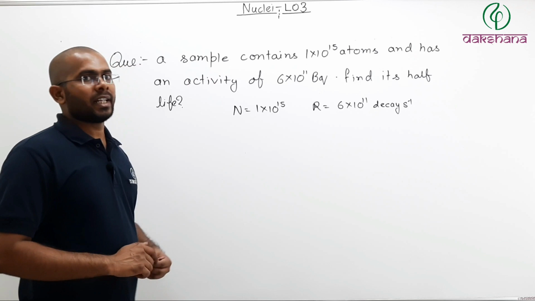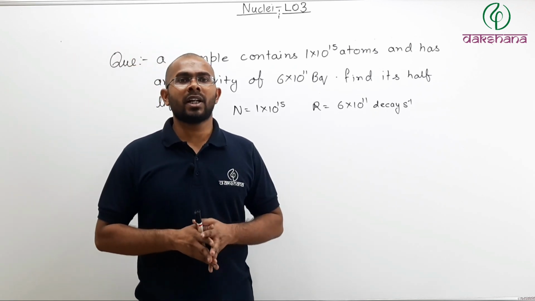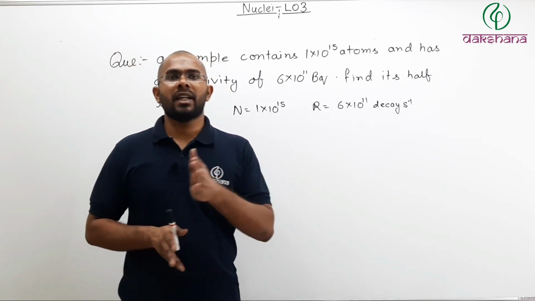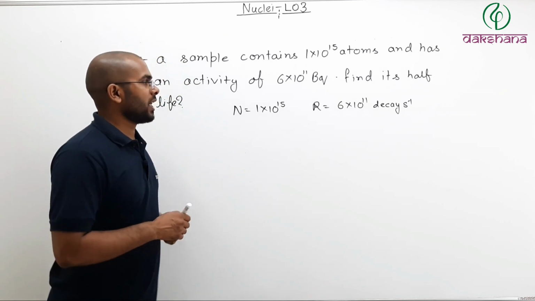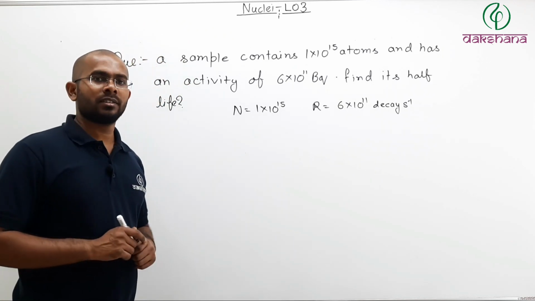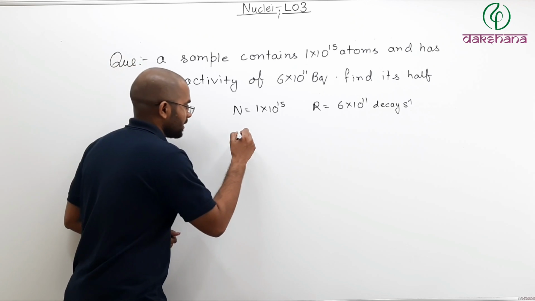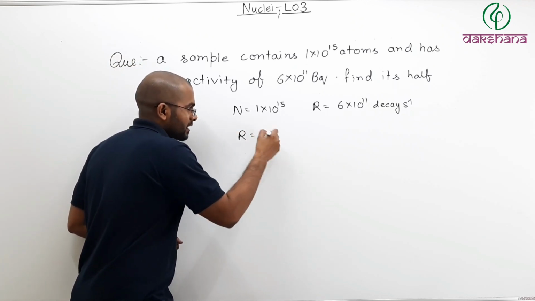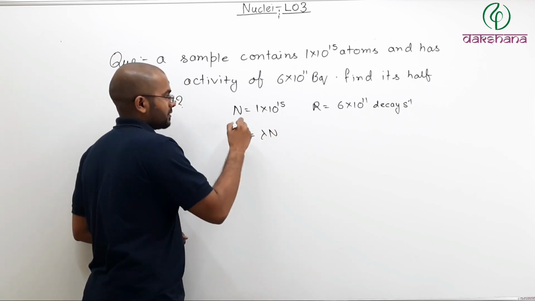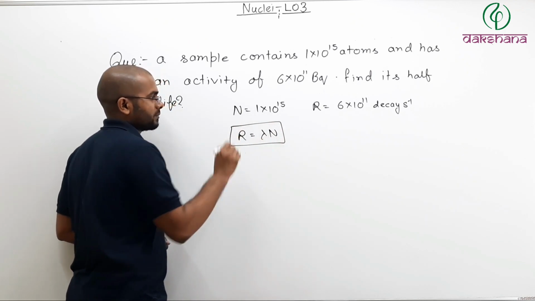Now we know that half-life is nothing but ln2 divided by lambda. But we do not know lambda here. But what we know is that activity is nothing but lambda times N. This equation you should remember.